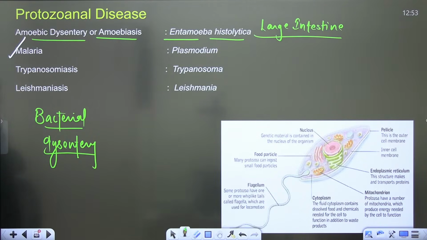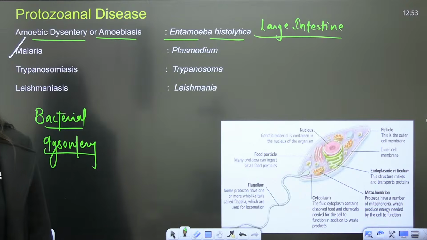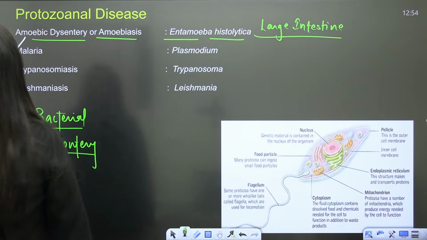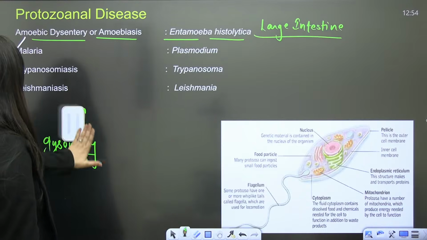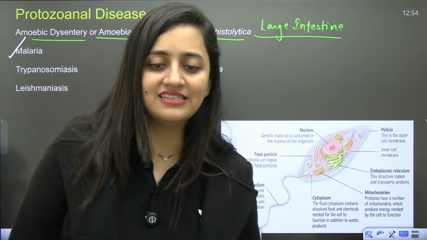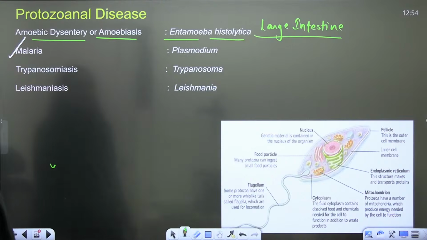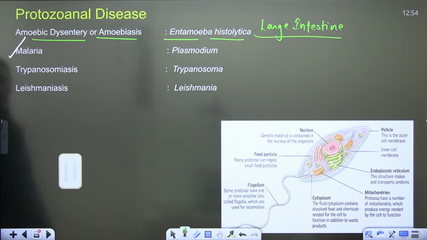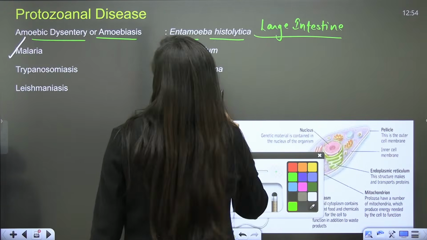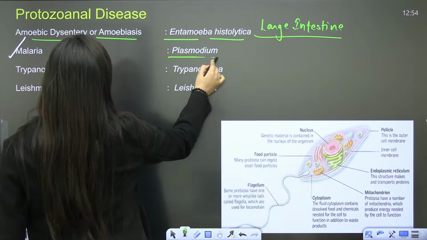Who caused the bacterial dysentery? Shigella. It is also known as Shigellosis. So amoebic dysentery is caused by Entamoeba histolytica, and malaria by Plasmodium.